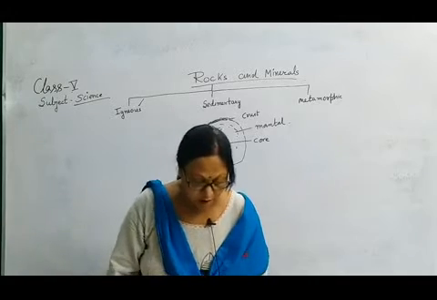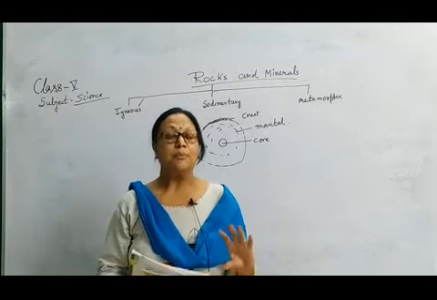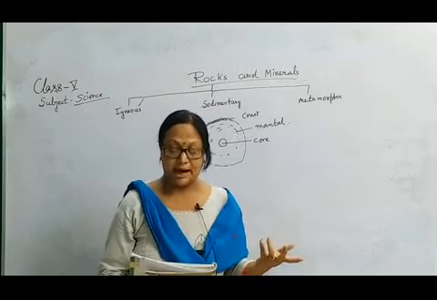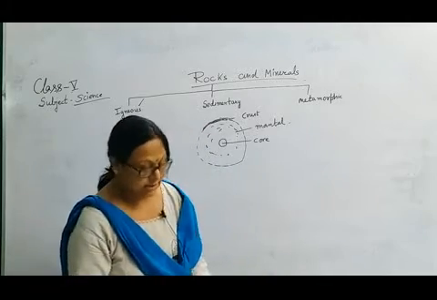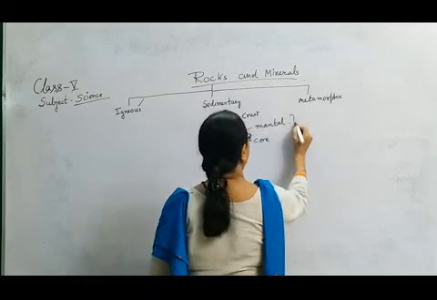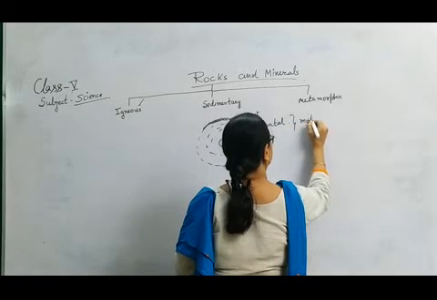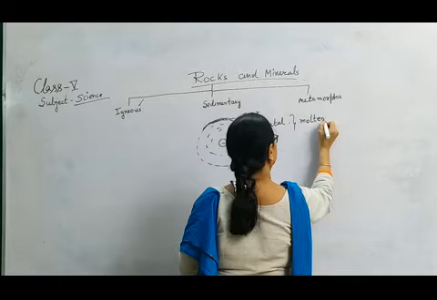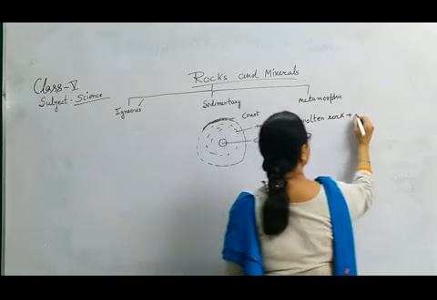Now, how is igneous rock formed? The center of the earth has molten rocks and minerals, and this is called magma. In the mantle, whatever is present is molten rock plus minerals.